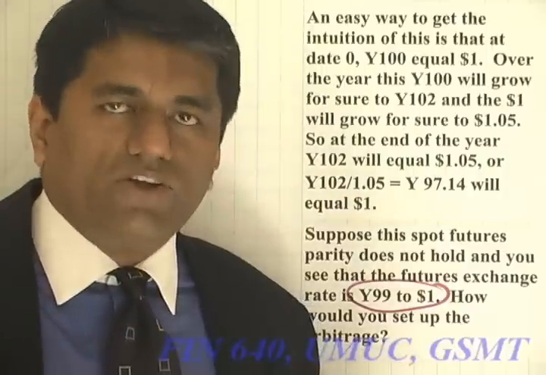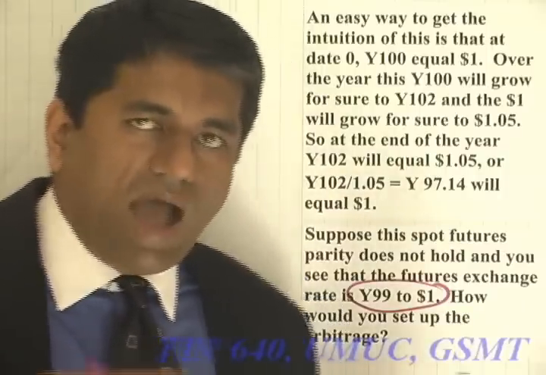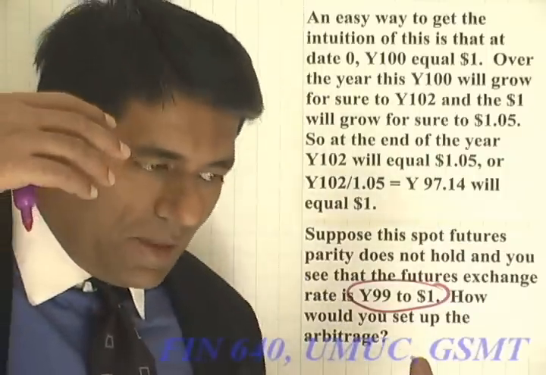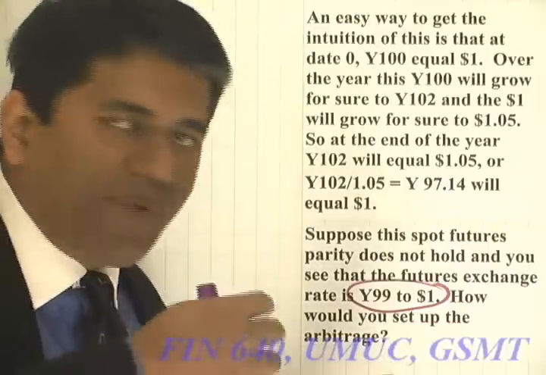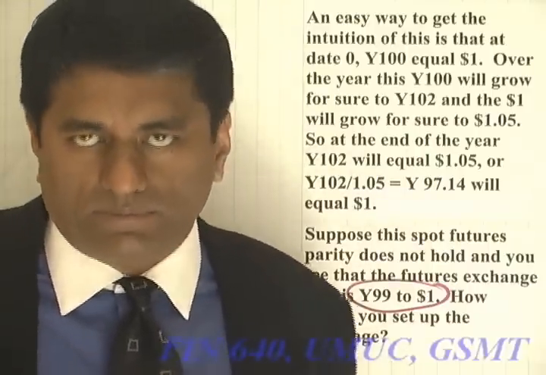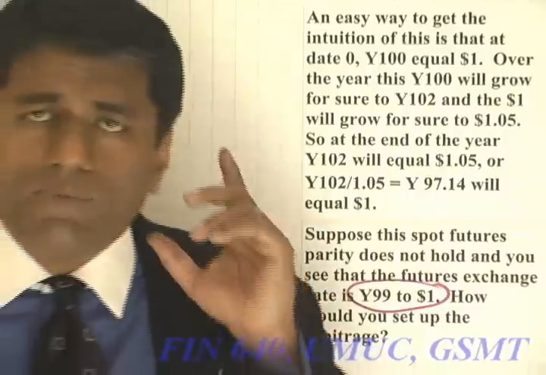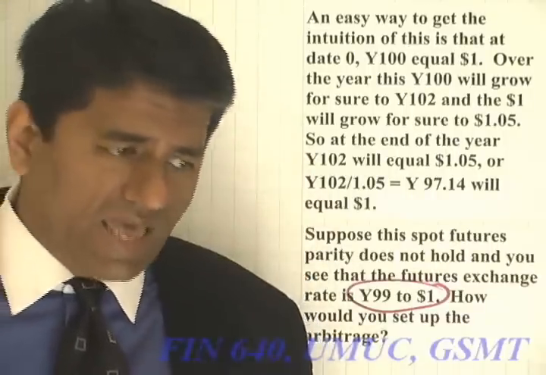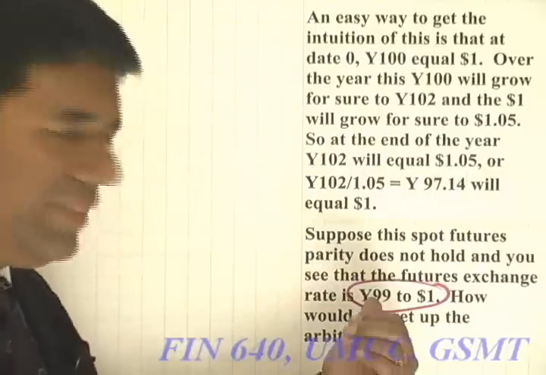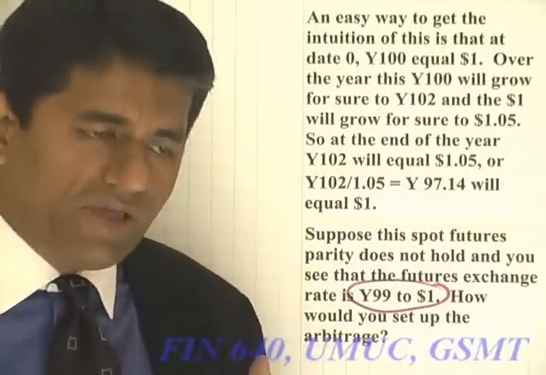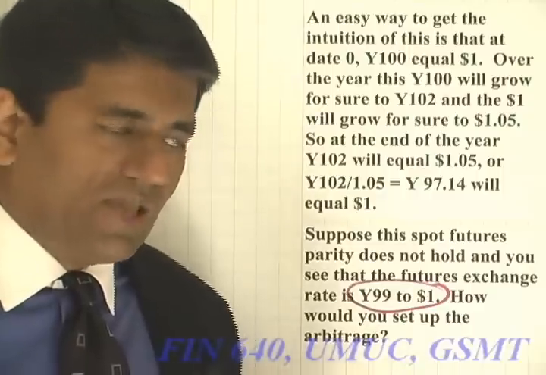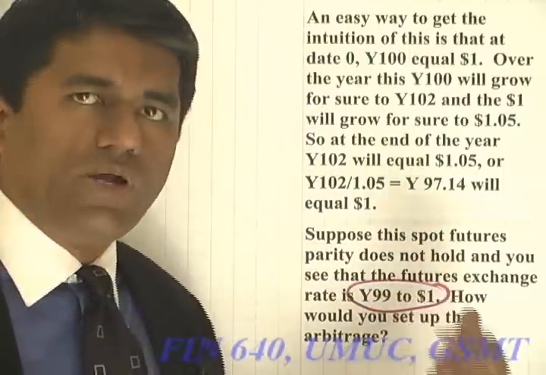So this is what we are going to do now. I'm going to show you how you can make a riskless profit if the parity relationship is violated. Well, the first thing to realize is that in this futures contract that you have in the market, you're getting 99 yen to a dollar.